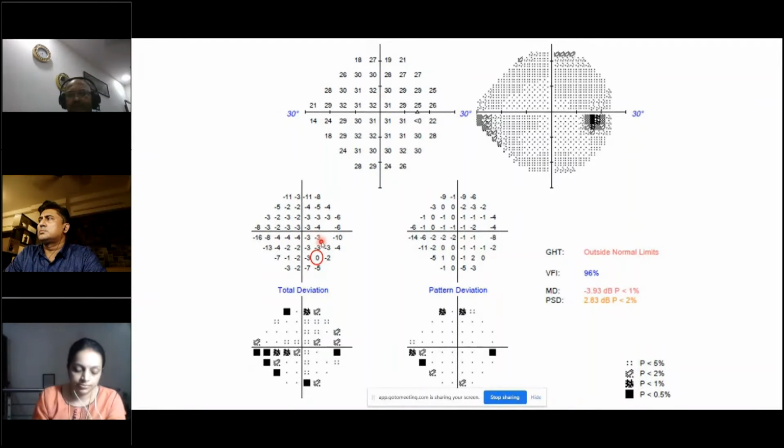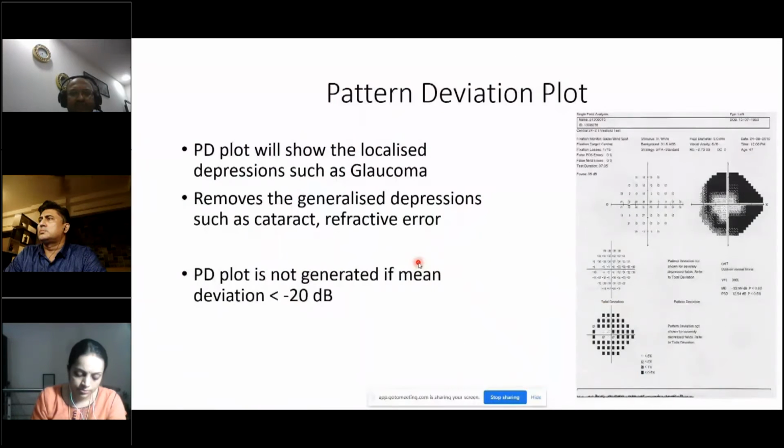and added to the total deviation plot to get the pattern deviation plot. So pattern deviation plot will show the localized depression such as glaucomas. It removes the generalized depression such as cataract and refractive error. And pattern deviation plot is not generated if the mean deviation is minus 20 decibels or less. For example, in this example, you see the mean deviation is minus 23.